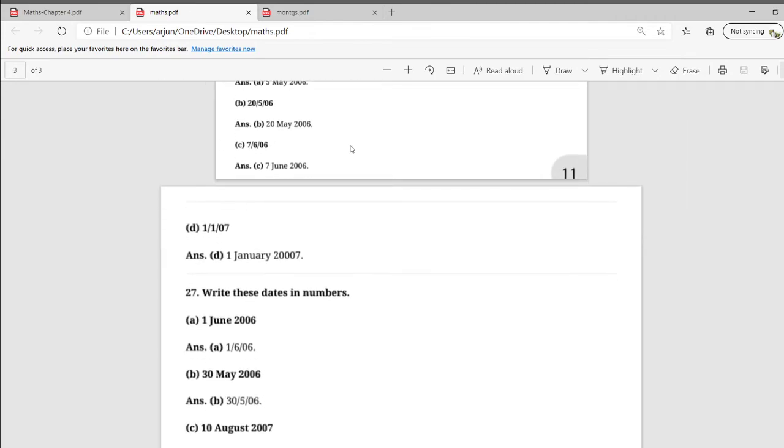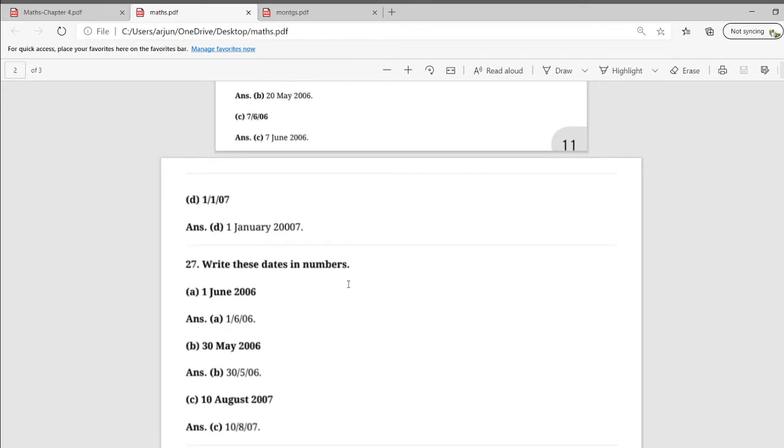The next is 1107. 1 is, yes, right, the day of the month, the first day of the month. The next one is about the month, which is January, and 07 means 2007. Here a printing mistake is there, so ignore it. The year is 2007.